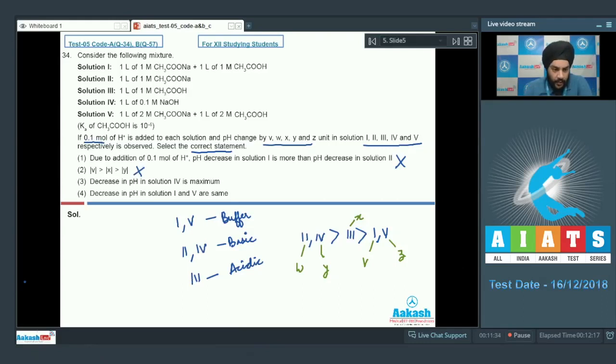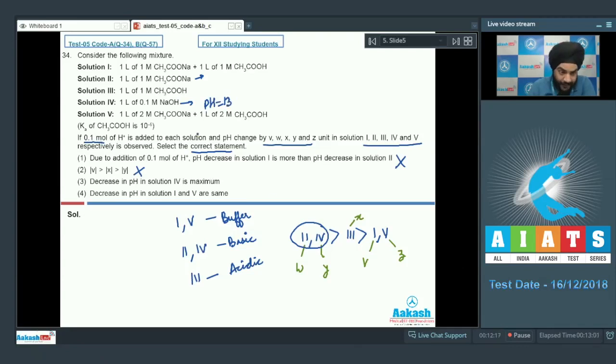Looking at the third statement now. Decrease in pH in solution 4 is maximum. Students, now we have to compare between the second and the fourth solutions. So solution 2 belongs to the salt of a weak acid. So it will undergo hydrolysis and it will create a basic solution. And if you look at the fourth option now, the fourth option belongs to a strong base. So we can clearly see that the initial pH of solution 4 will be around 13.